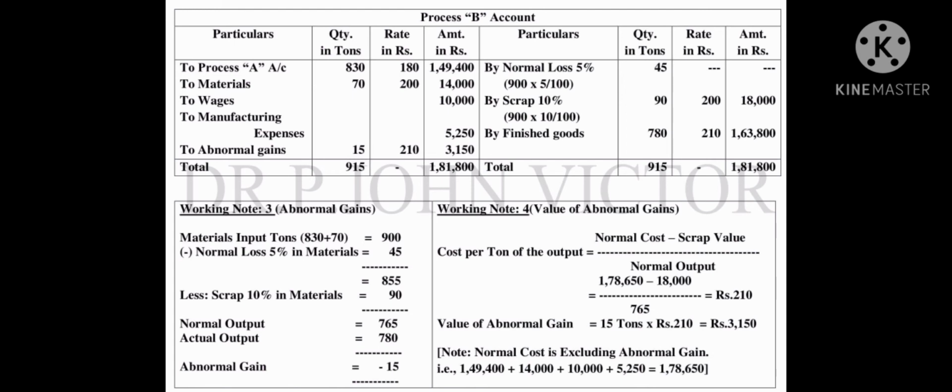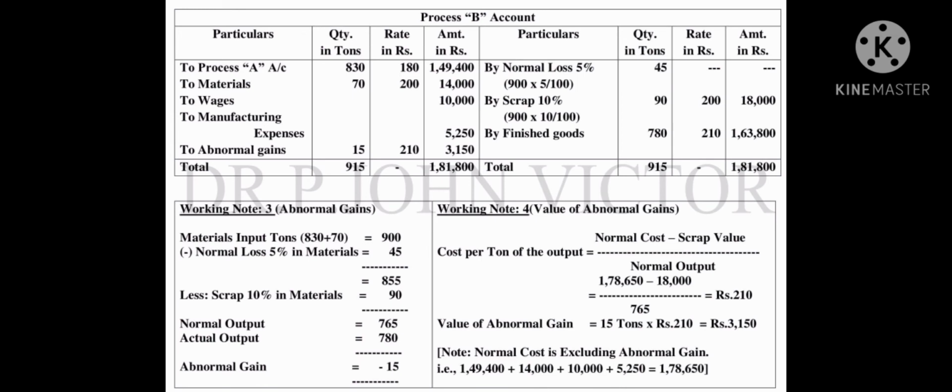But the actual output given in the problem is 780. That means the balance 15 comes as minus, but it is not a minus value, it is the abnormal gain. So that's what I have noted there in the debit side, abnormal gain 15 tons.